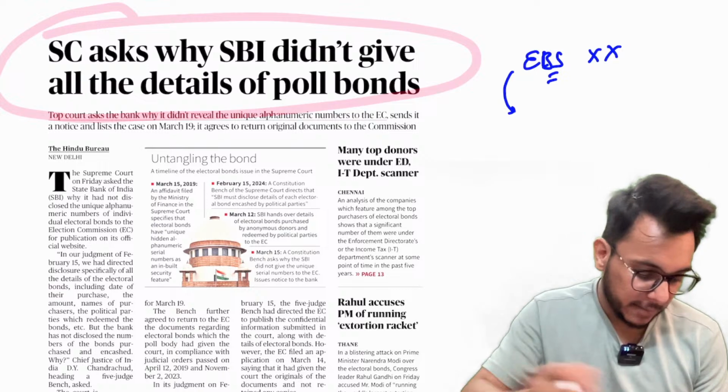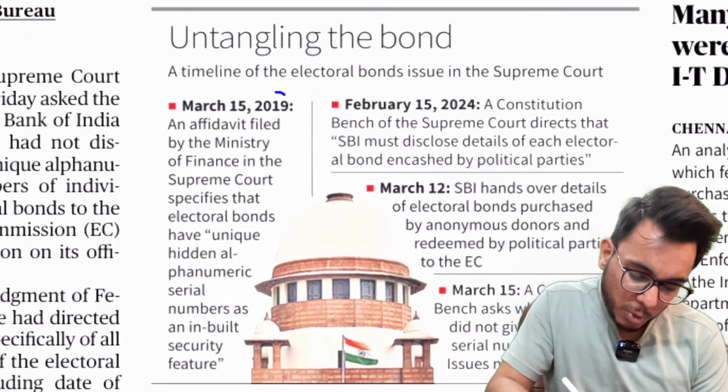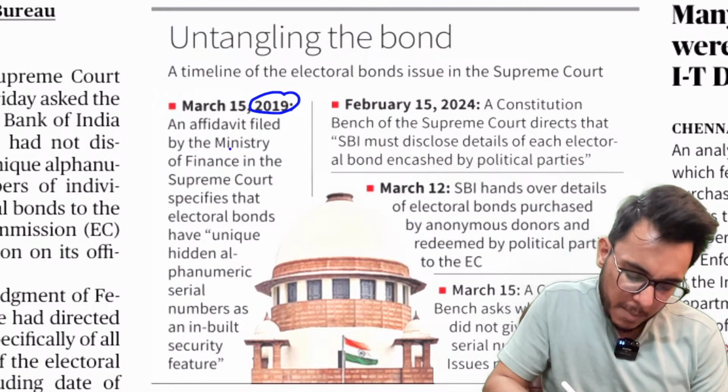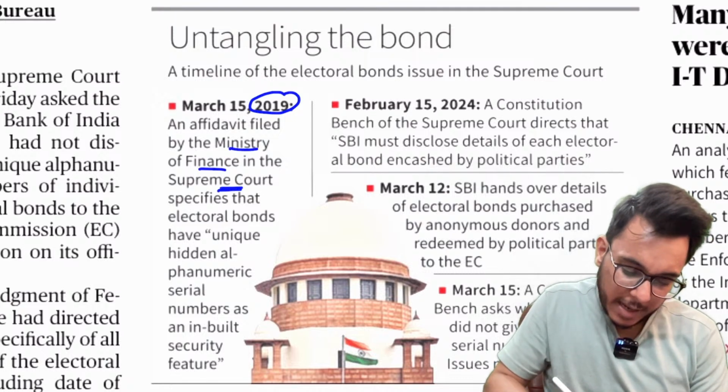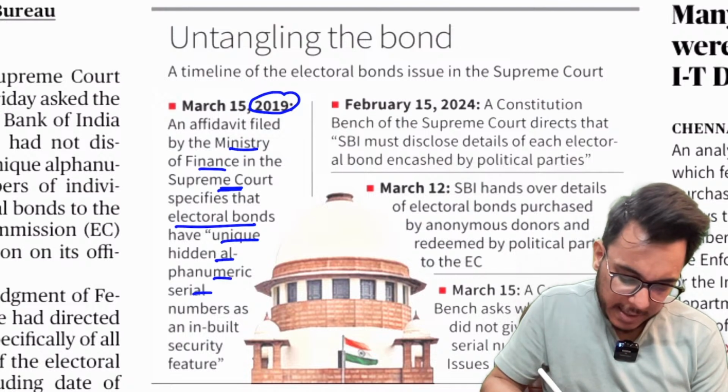Now, basically understand this thing: in 2019, the Ministry of Finance told the Supreme Court that electoral bonds have unique hidden alphanumeric serials.